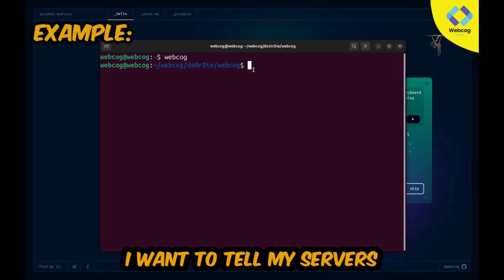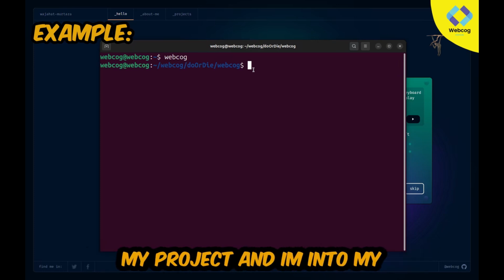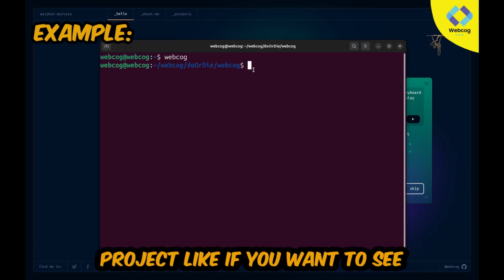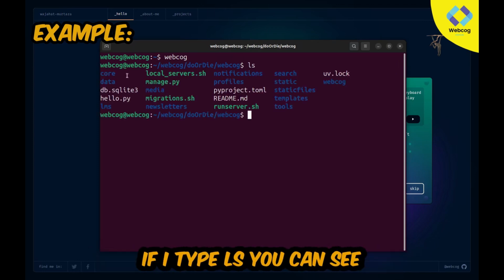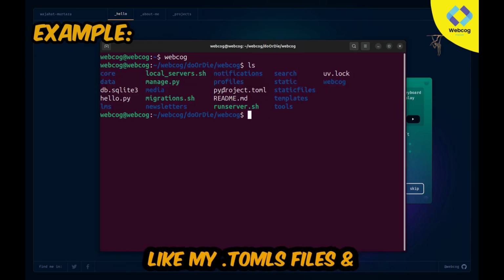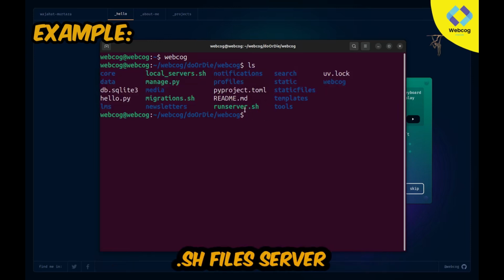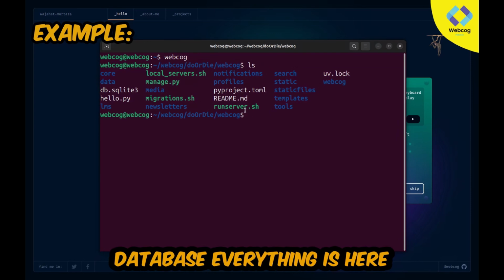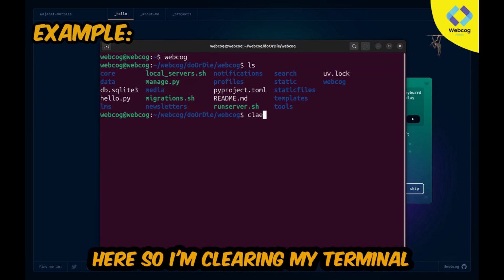Now I want to turn my servers on and make migrations in my project, and I am in my project. If I type ls, you can see all the files of my project: my toml files, sh files, server files, database, everything is here. So I'm clearing my terminal.